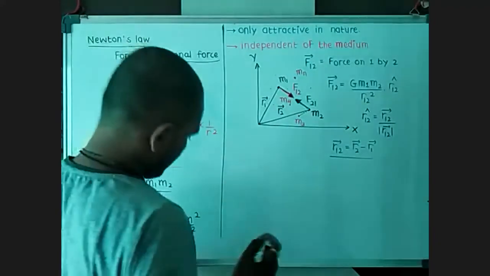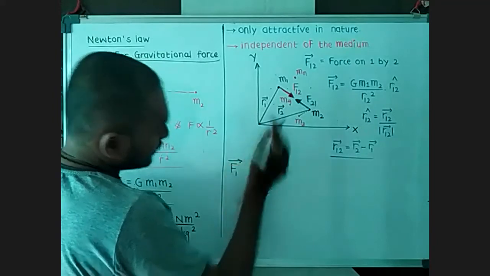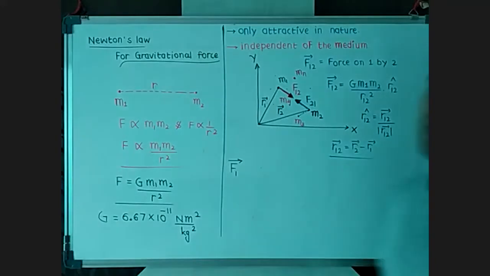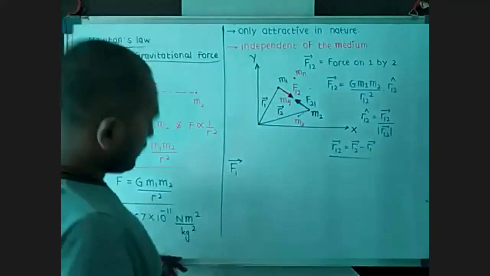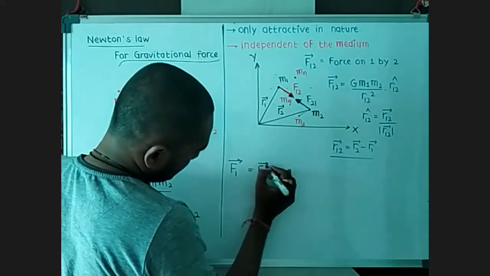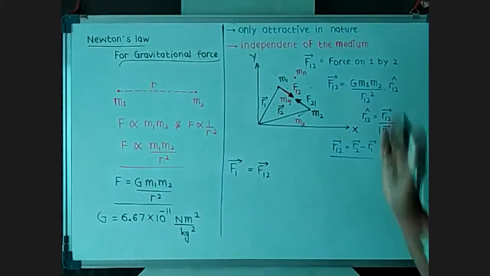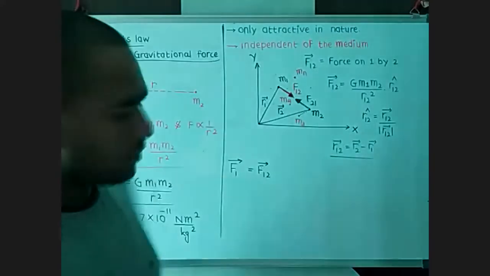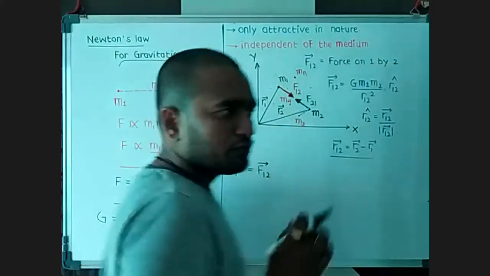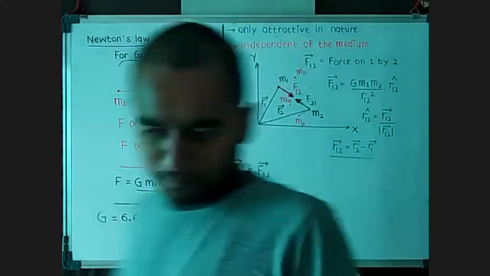Then, if you want to find the total force on the first particle, where all the other particles are applying gravitational force on the first one, even at that time we can say the force on 1 by 2 is F12. When we discuss F12, we are not going to discuss the other particles. Even though all the particles are applying forces, whenever we discuss a force, we will discuss only two particles at that time.